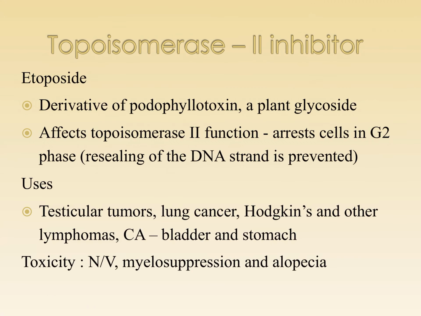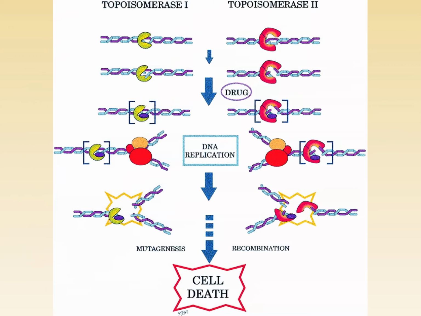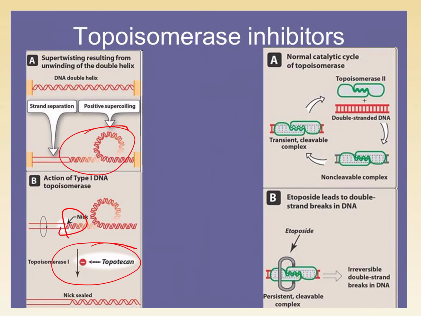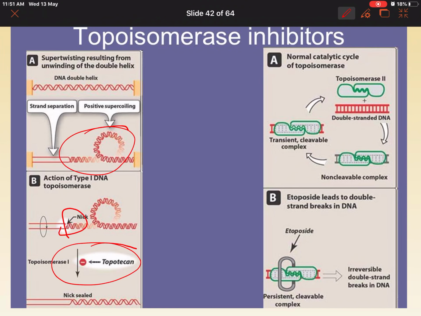Topoisomerase 2. What happens in topoisomerase 2? Here in topoisomerase 1, we understood it is nicking. Nicking is what is inhibited. Whereas in topoisomerase 2, it is resealing which is going to be affected. What is affected in type 1? It is going to be nicking. Whereas in type 2, it is going to be resealing which is affected.